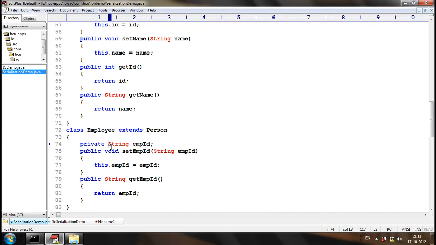Static? Making it static? By making employee ID static, can we restrict employee ID from serialization? Yes or no? Yes. But does the static have any meaning? Yes. What is the specific purpose of static?